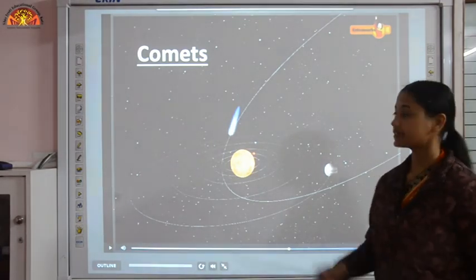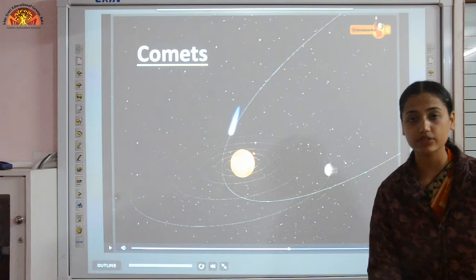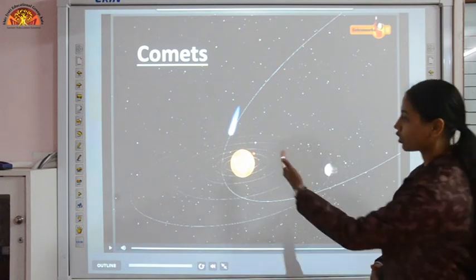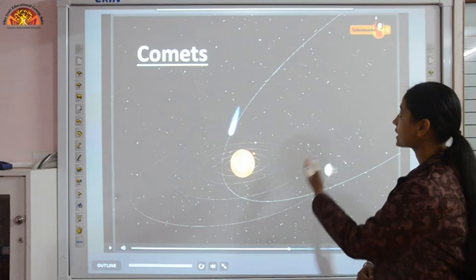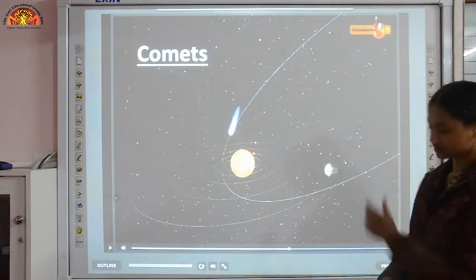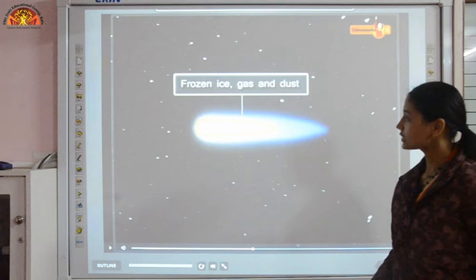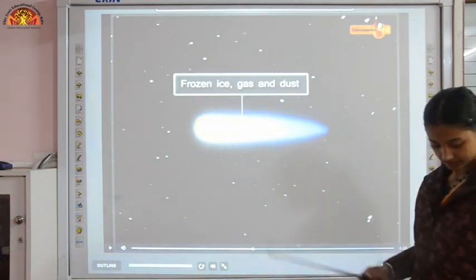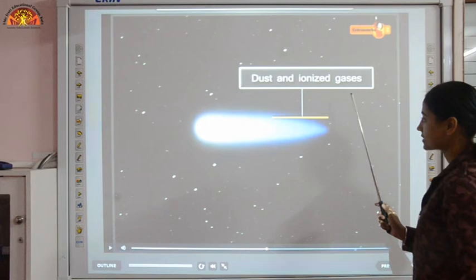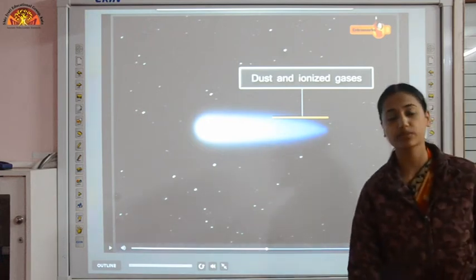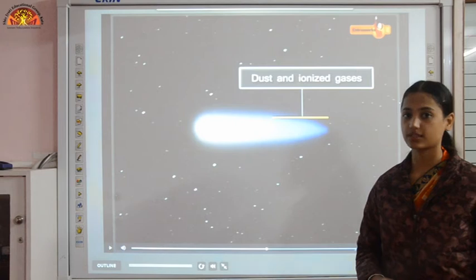The next celestial body is the comet, and a comet is visible only when it is close to the sun, because it has a highly elliptical orbit. So we can see a comet only when it is close to the sun. It has a head and a tail. The tail is of dust and ionized gases, and it is visible to us when the comet moves away from the sun.